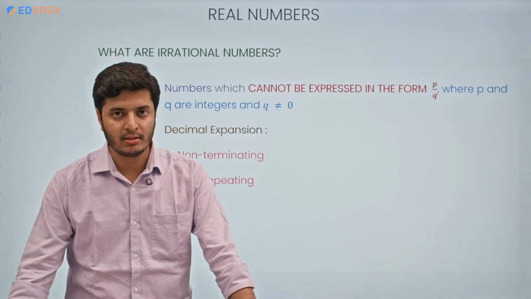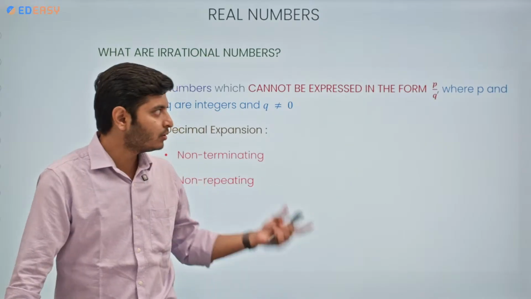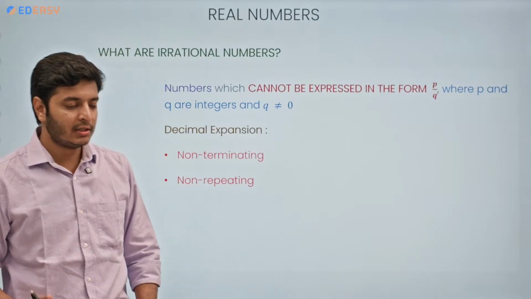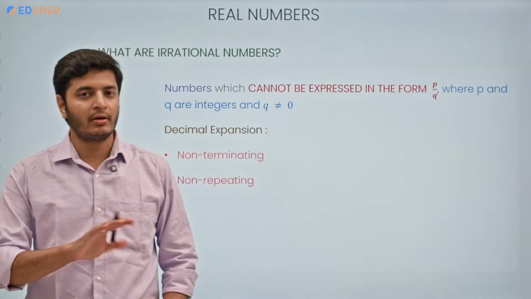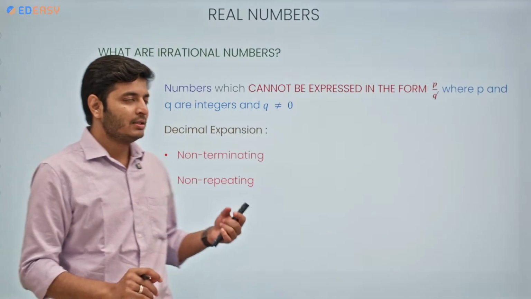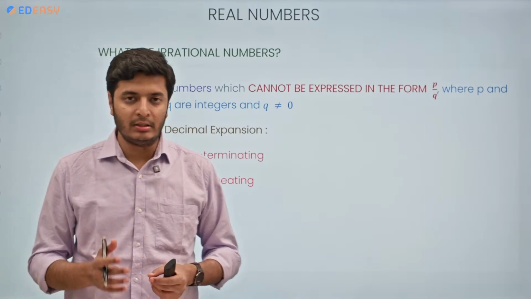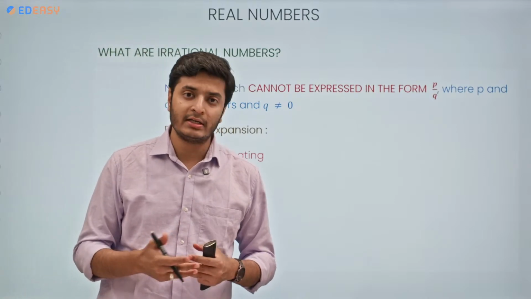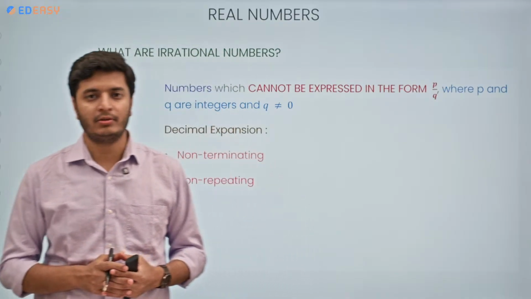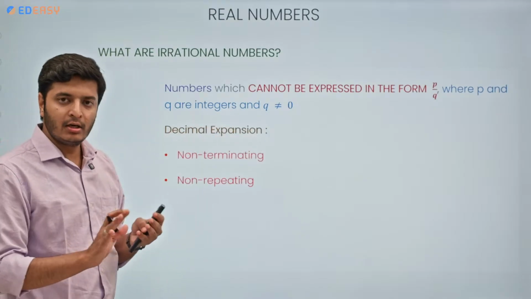So in your previous classes, you may have got the idea behind rational numbers, correct? Also earlier in this session, I told you what irrational numbers are. The numbers which are real numbers but are not rational numbers are irrational numbers. The basic idea is this only. But the correct definition would be, if we cannot express a number in the form of p by q, where p and q are integers and q is not equal to 0, then those numbers are known as irrational numbers.